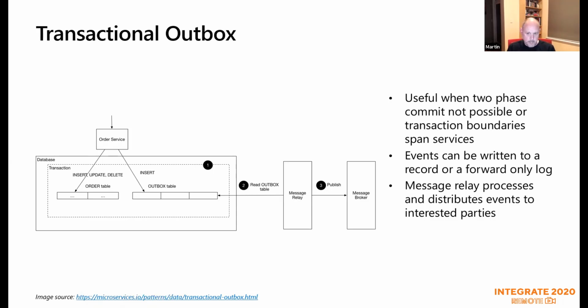So in this diagram here, you can see it's called an outbox table. So essentially, it's two-phase commit inside that service, but it's not outside the transaction boundary of this particular database. You then have something which relays the outbox table writes to a broker, which can then publish it so that it can be subscribed to. So that's the process, and the reason why this is relevant is because I'm using Cosmos DB, and we'll talk about the specifics of why that's relevant when I actually talk about Cosmos DB in just a little while.